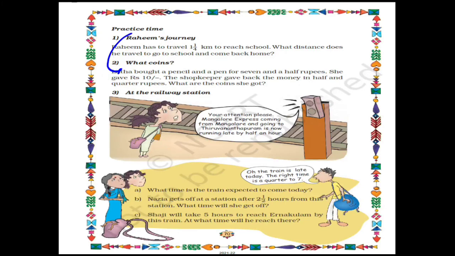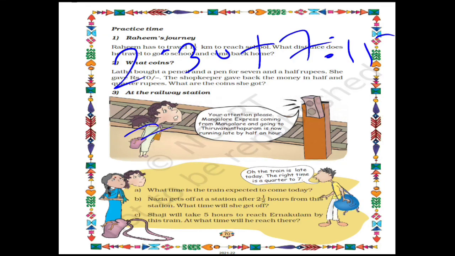Next question. Nazia gets off at a station 2.5 hours from this station. What time will she get off? Usually when the train is on time, Nazia gets off the train after 2.5 hours. But today it is half an hour late. So at what time will she reach? For this you will add 2:30 plus 7:15. So the answer will be 9:45. She will be reaching her desired station at 9:45.